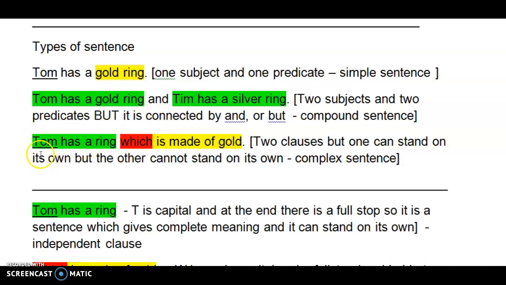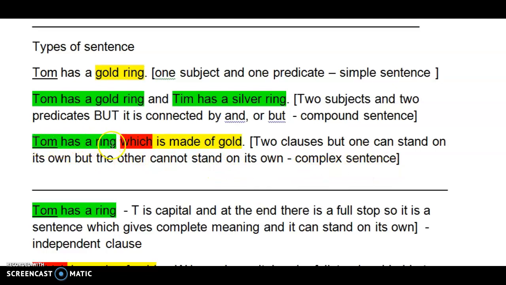Tom has a gold ring. Tom is the subject. Has a gold ring is the predicate, which is the connector, which is playing the double role. One is that of a connector, one is that of a noun or pronoun. Thus, I consider this as the subject and the remaining as the predicate. So, when there are two clauses, one is Tom has a ring, and the other is "which is made of gold", there are two clauses, but this one cannot stand alone, thus it's a complex sentence.